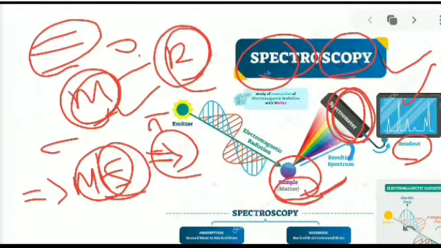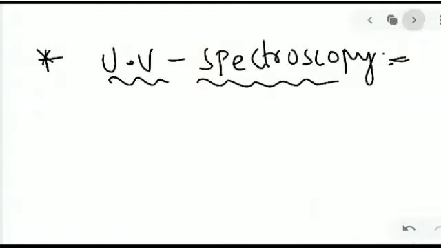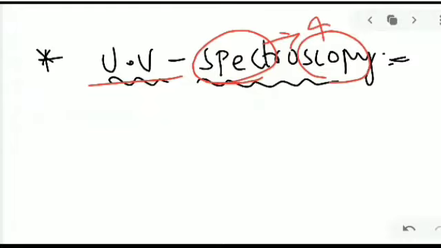Next we see the basic methods and their functions. The first one is UV spectroscopy, ultraviolet spectroscopy. As I already told you, spectro means signals and scopy means to detect. It is a technique to detect how a given sample works out and is read out.